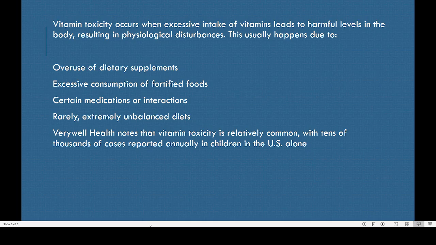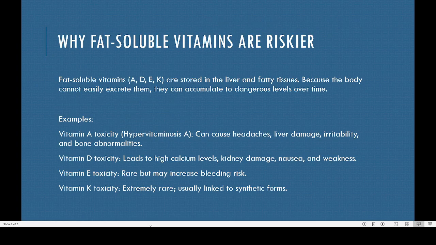Health notes that vitamin toxicity is relatively common, with tens of thousands of cases reported annually in children in the US alone. So why are fat soluble vitamins riskier? Earlier we were discussing that there are two different types of vitamins, and out of that, A, D, E and K are more severe, more toxic, because they are stored in the liver and fatty tissue. These fat soluble vitamins can naturally get deposited or stored in fat tissues and also in the liver.